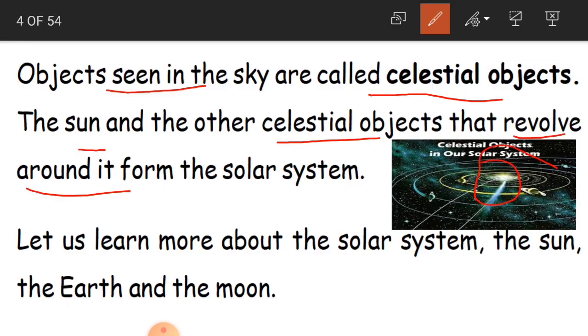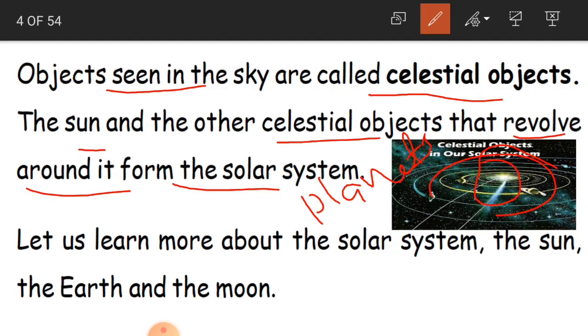Are you able to see those which are revolving around the sun? These celestial objects are nothing but the planets. Okay, the 8 planets. So these planets along with the sun form the solar system.